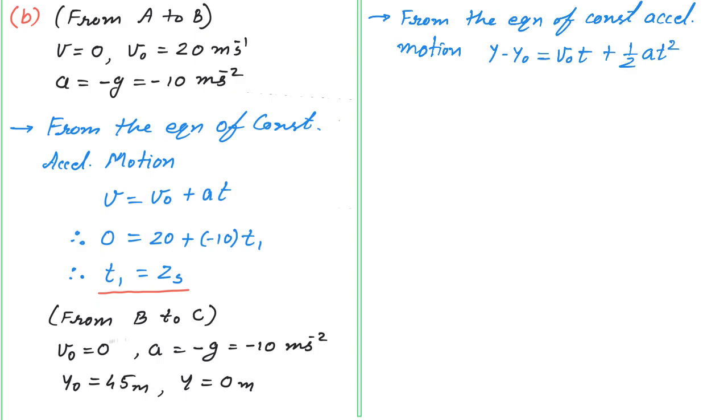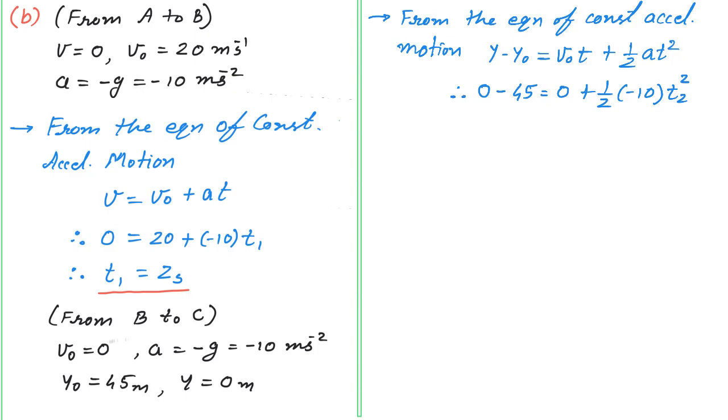Let us put down all the values. What is y? y is 0. Minus y0, 45, is equal to v0, which is 0, plus 1 by 2 a, which is minus 10, and t is t2. Don't forget, for the second motion we have taken time t as t2.